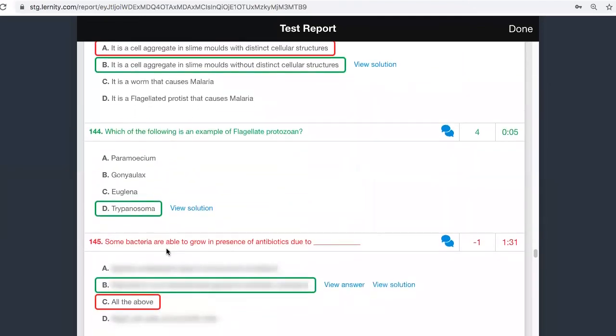Some bacteria are able to grow in the presence of antibiotics due to what is the question. Whenever you are talking about antibiotics, if an organism is able to survive it, there is only one possibility. What is that one possibility? The plasmids will be there in those bacteria. They will have resistant plasmids. Rigid cell wall cannot protect them. Special metabolism cannot protect them. Only plasmids will be able to protect.